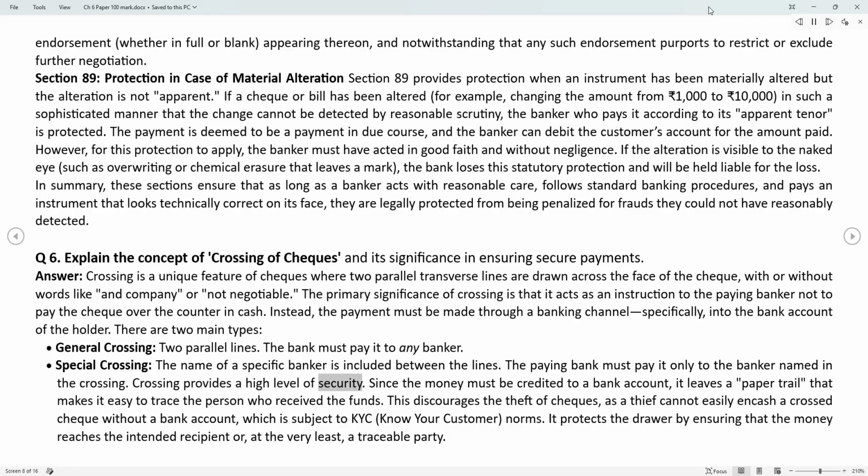Crossing provides a high level of security. Since the money must be credited to a bank account, it leaves a paper trail that makes it easy to trace the person who received the funds. This discourages the theft of checks, as a thief cannot easily encash a crossed check without a bank account, which is subject to KYC, Know Your Customer, norms. It protects the drawer by ensuring that the money reaches the intended recipient or, at the very least, a traceable party.